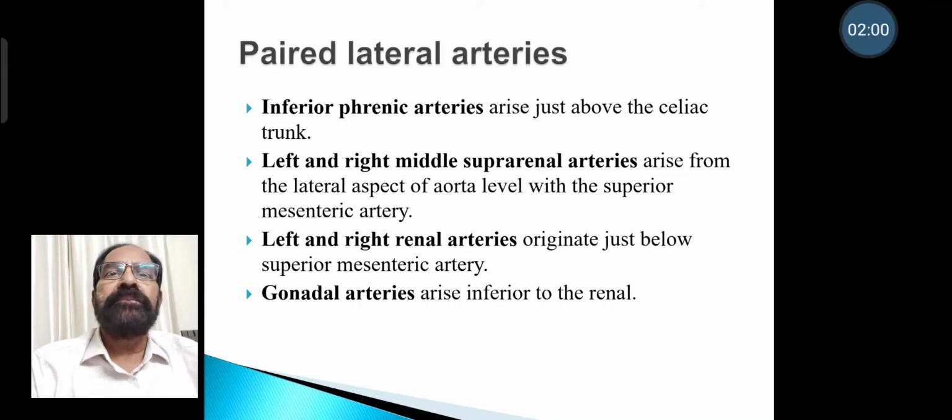Paired lateral arteries. The paired lateral arteries are the inferior phrenic artery, which arises just above the celiac trunk. Then middle suprarenal arteries arise from lateral aspect of aorta, level with superior mesenteric artery. Renal arteries originate just below the superior mesenteric artery, and gonadal arteries arise inferior to renal.